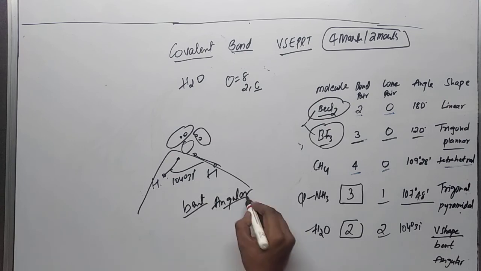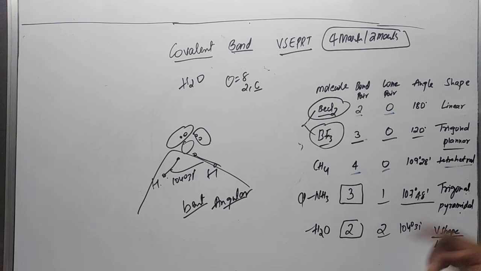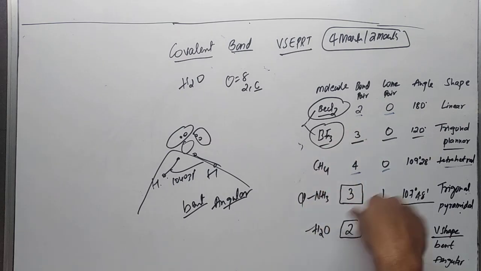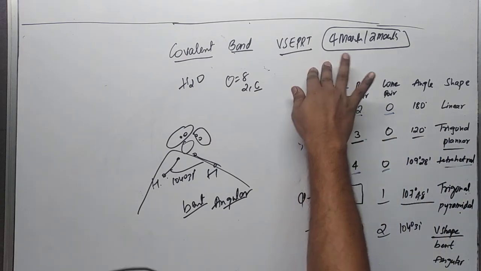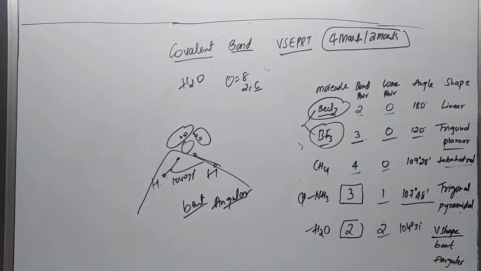So in the exam they may ask you to draw a molecule or explain a molecule which has a shape like V shape or bent shape or angular shape, or draw a structure which has a tetrahedral shape, or a molecule which has a shape of tetrahedral or linear. Okay, these are the basic questions which may be asked indirectly in the exam for the 4 marks. Okay, we just learned this topic. You just try to revise the topics from your textbook.